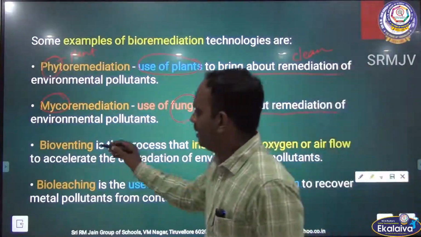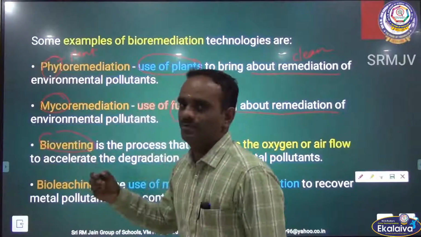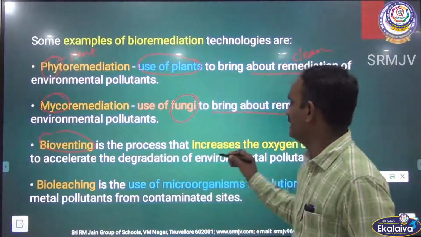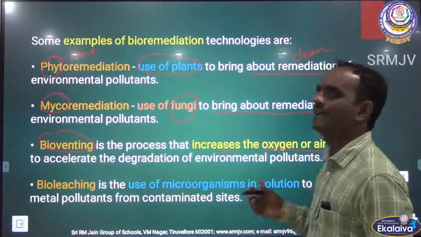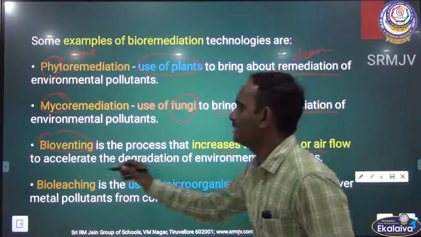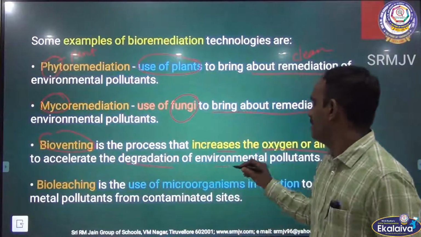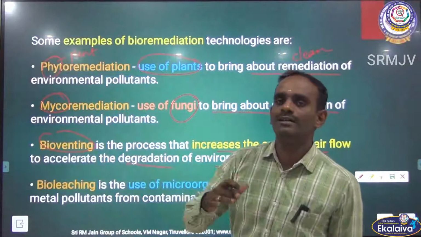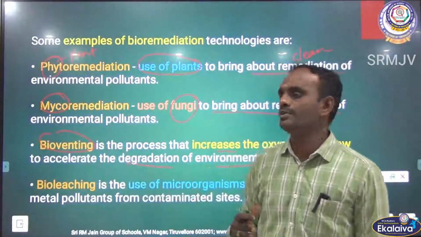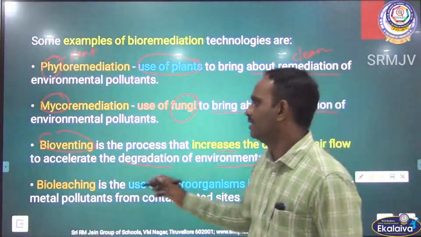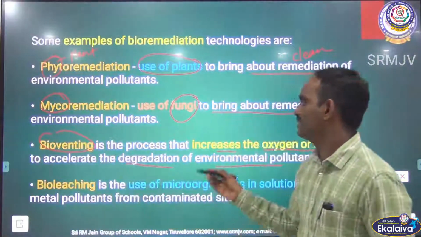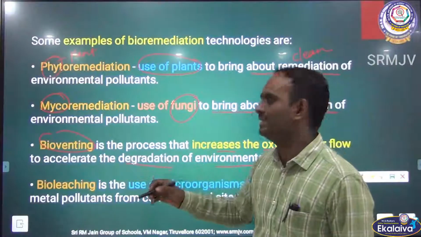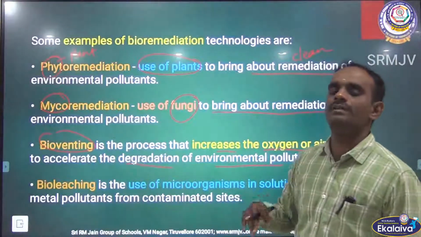Third one is bioventing. It is somewhat new for you children. Bioventing is a process that increases the oxygen or air flow to accelerate the degradation of environmental pollution. Degradation of environmental pollution is nothing but removal of the pollution. So bioventing is a process that increases the oxygen or air flow to accelerate the degradation of environmental pollution.